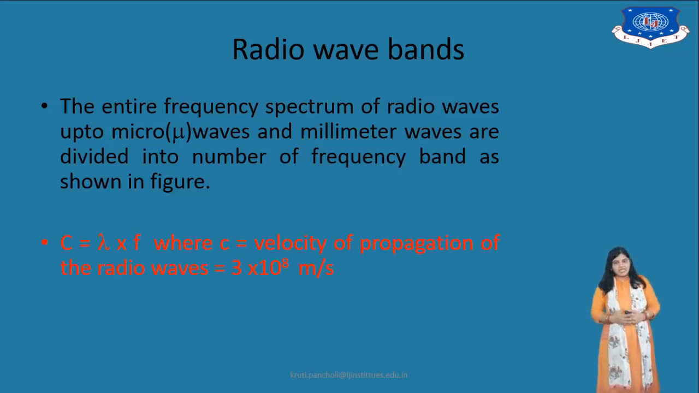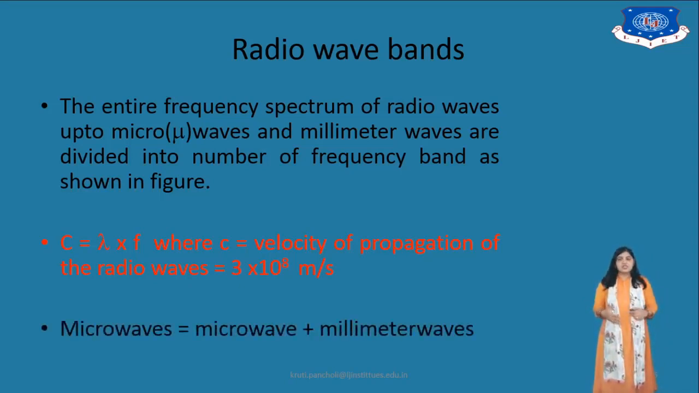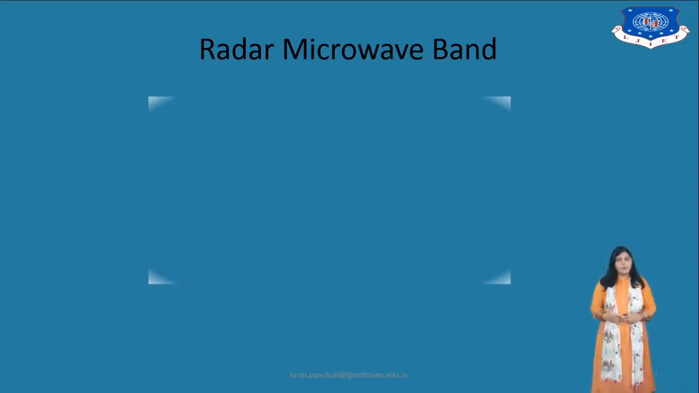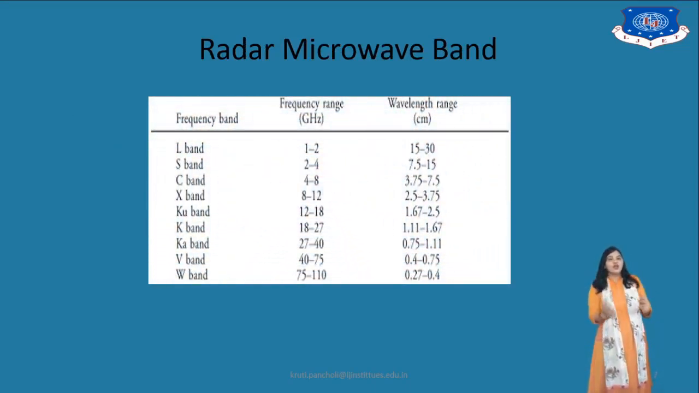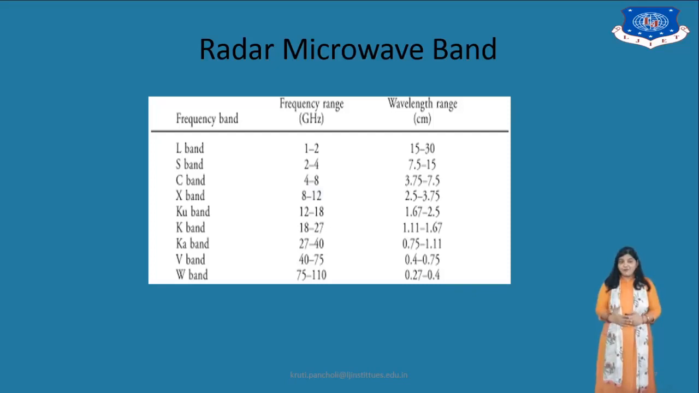C is equal to lambda into F, where C is the velocity of propagation of the radio waves. And what is the value of that? It is 3 into 10 raised to 8 meter per second. So microwaves are basically microwaves plus millimeter waves. By the combination of these two, we can form the whole frequency band.